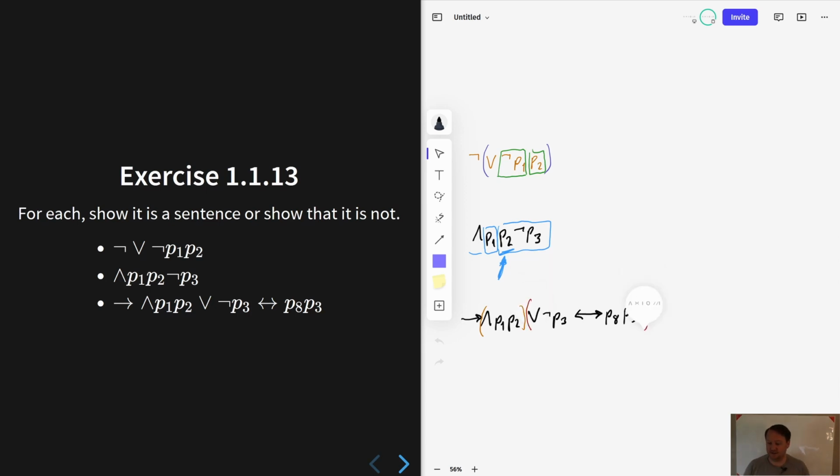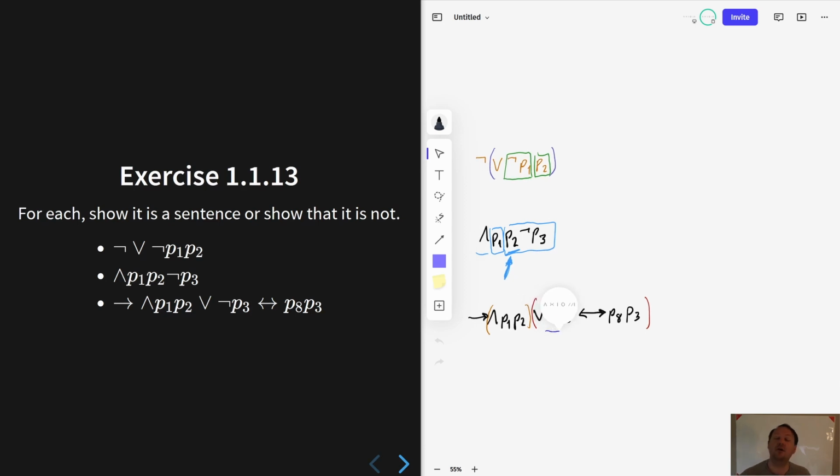We need to argue that this is a sentence. Now, to do that, let's notice that the first symbol is a disjunction. So right after the disjunction, I must read a sentence. So can I read just the negation as a sentence? No. Can I read the negation P3 as a sentence? Yes. So that is the first sentence in the disjunction. Everything that follows must also be a sentence.